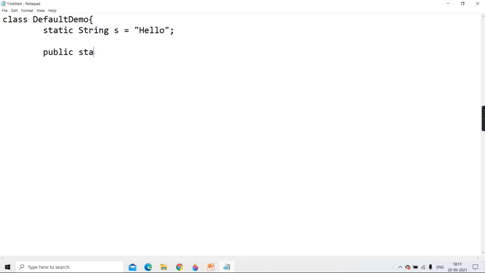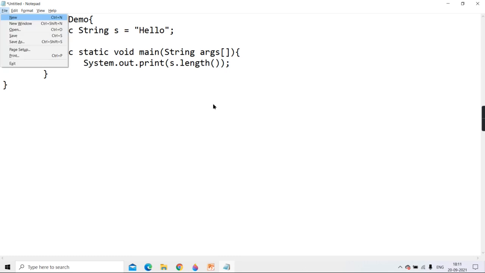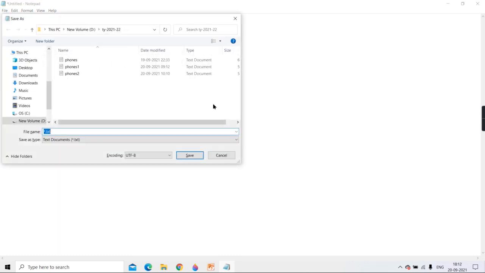Then I'm writing public static void main String args, and within that I'm calling a method of that string object, s.length. So length is the method of which class? I'll just save it. This is our folder only. So here I'll save it as